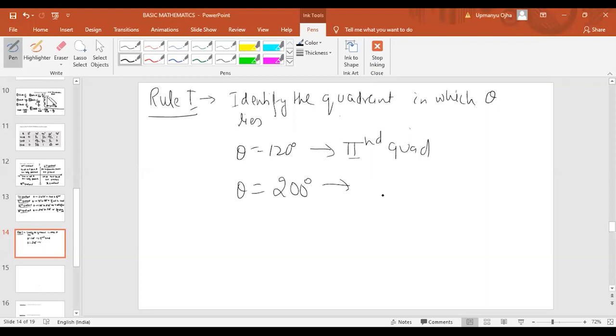It should lie in the third quadrant. If theta is say 300 degrees, then in which quadrant should it lie? It should lie in the fourth quadrant. Okay. So first of all, we have to identify in which quadrant theta is lying. So first rule is that.